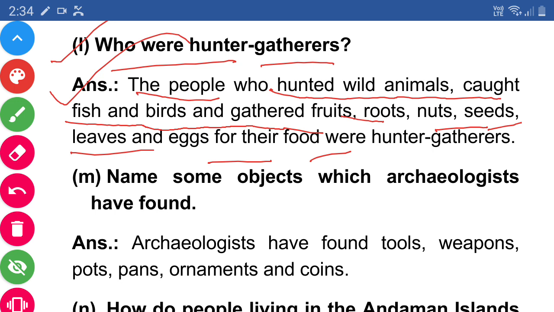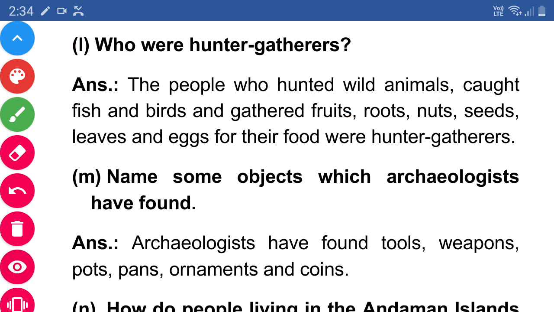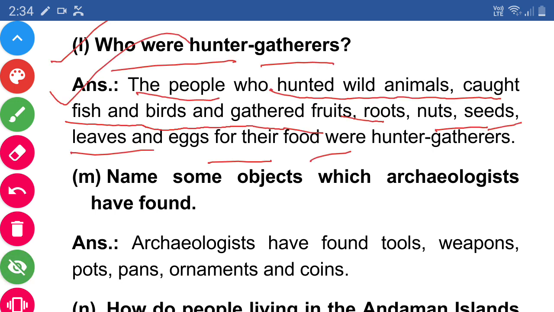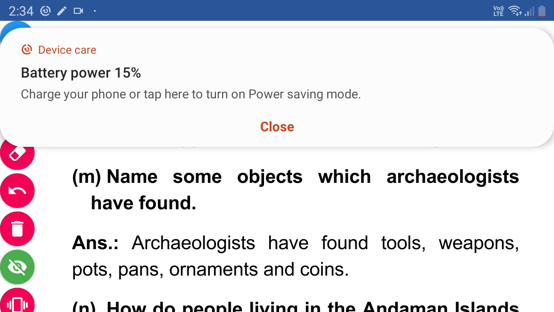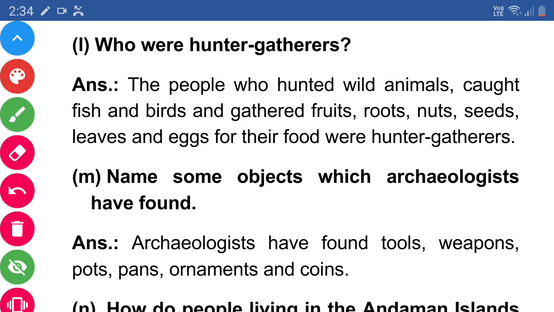For example, they hunt a lion and collect the flesh of that lion or of any animal they have caught, and then they go near the forest and collect fruits etc. from the forests.